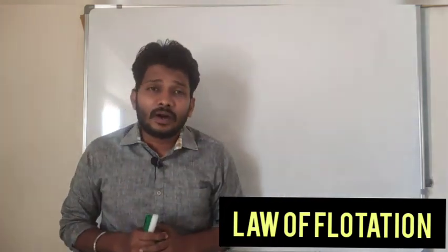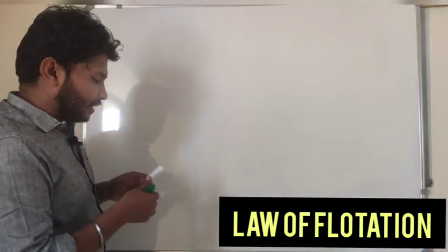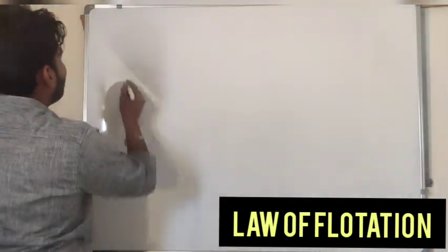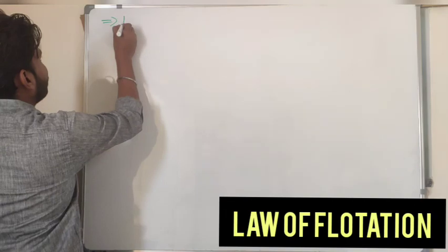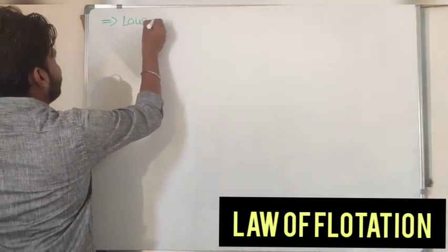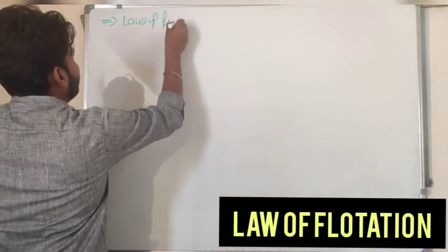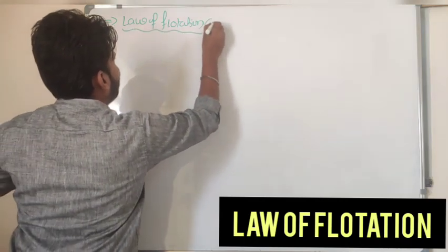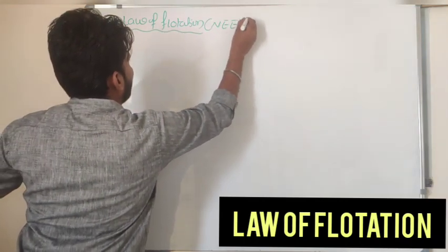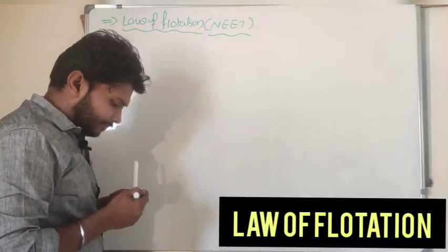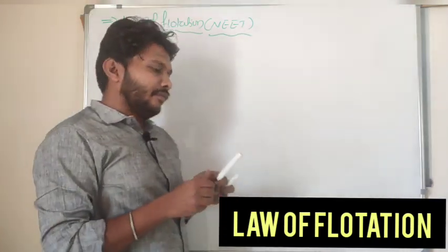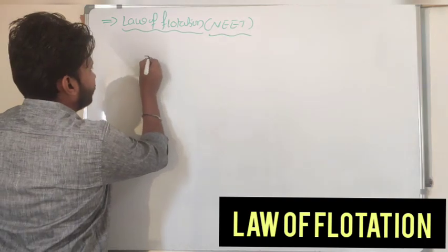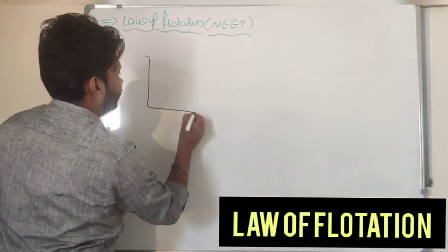So in order to understand this, we'll understand the law of flotation. Let's discuss the law of flotation. For example, I will take one container here, right?